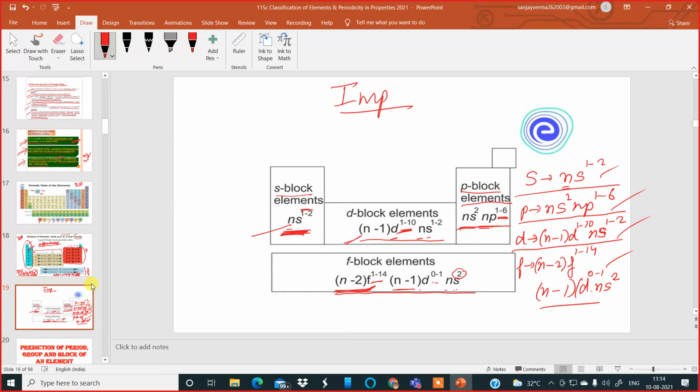Is this clear? Yes, sir. We need to remember this as a formula. You have to remember this as a formula. You should learn it as a formula. For the S block, this is the formula of the valence shell, or the outermost electronic configuration.